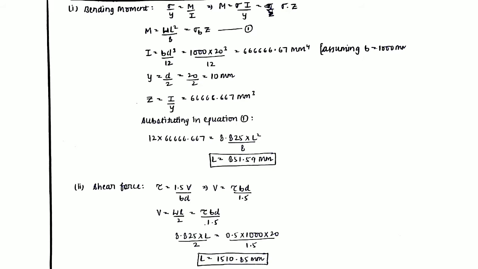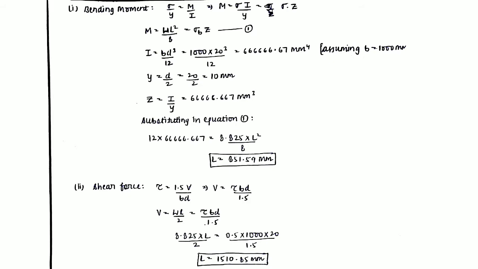Now V is equal to shear force. The maximum shear force in the simply supported case is equal to WL by 2, equating it to the V from above part. So now from this we can obtain the value of L as 1510.85 millimeter. That means if we exceed the value of L, that is the span of the sheathing, that is the spacing between any two joists, by 1510, then it will fail in shear as well as it will fail in bending moment, since this L will be greater than 851 as well.